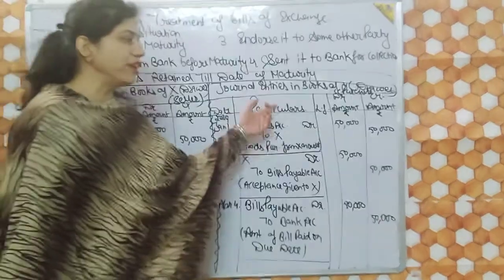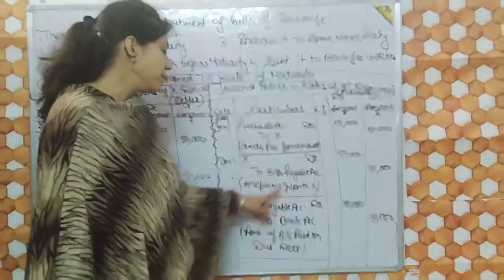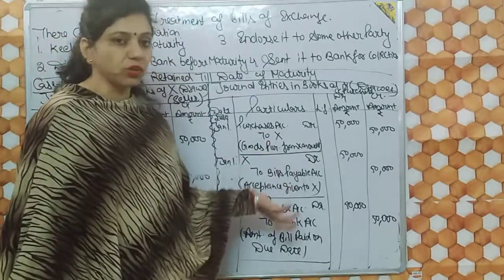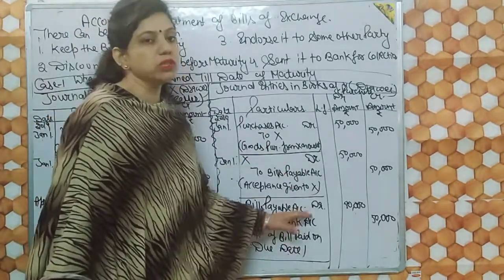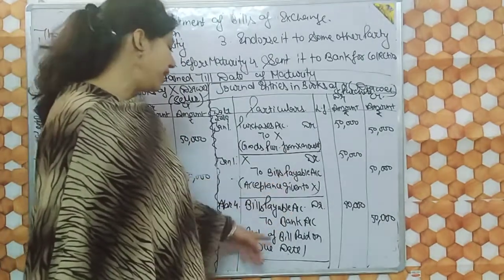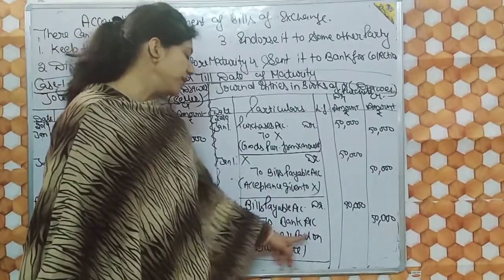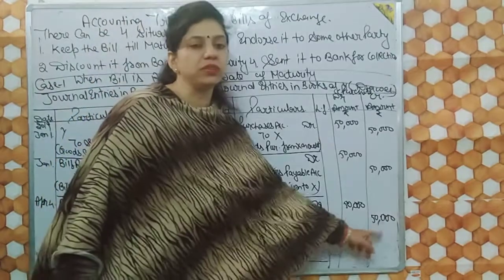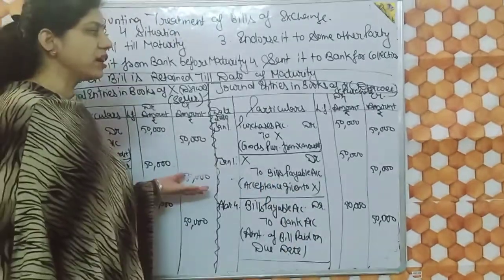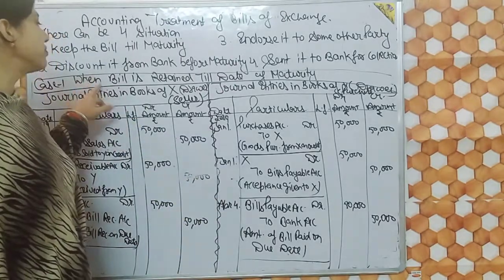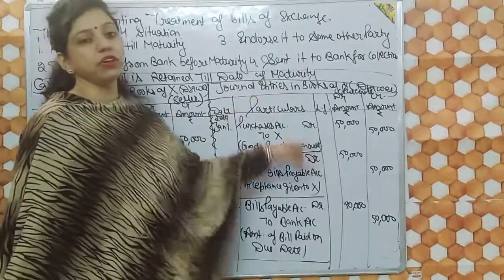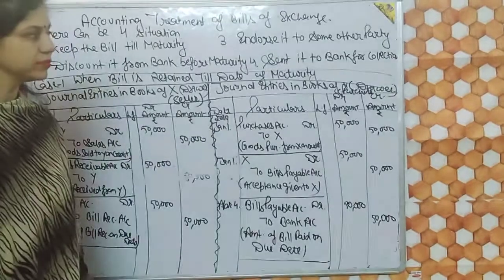And in the books of Y, the journal entry will become bills payable, because the liability is reduced now. So bills payable account debit to bank account, because money has gone from Y. The entry will be amount of bill paid on due date, 50,000. So this is the accounting treatment in case of bills of exchange in the first case, when the bill is retained till date of maturity. Thank you.